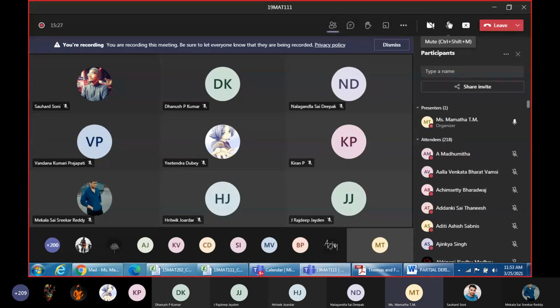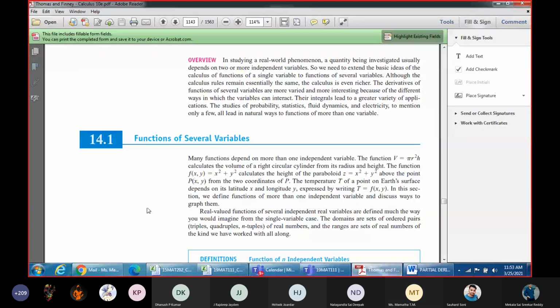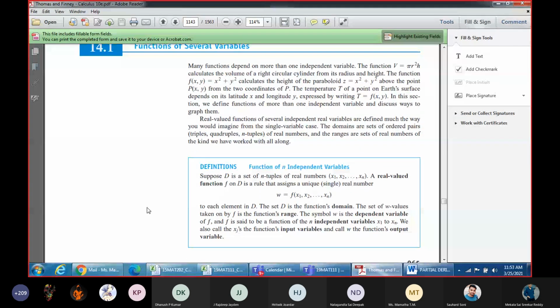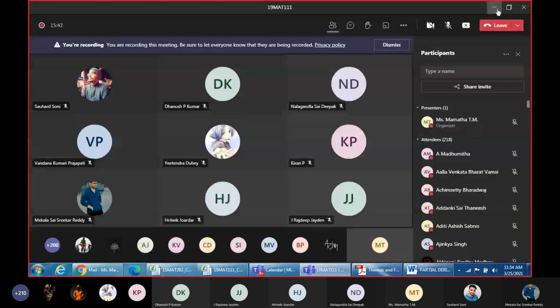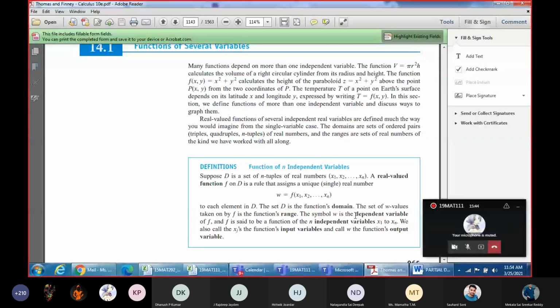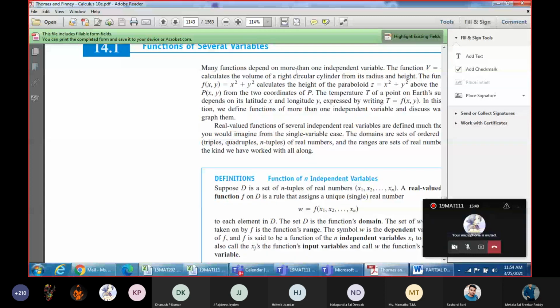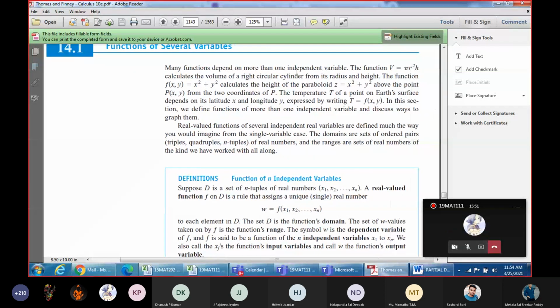Can you give an example of a function depending on four variables? Anyone can give an example of functions depending on four variables?